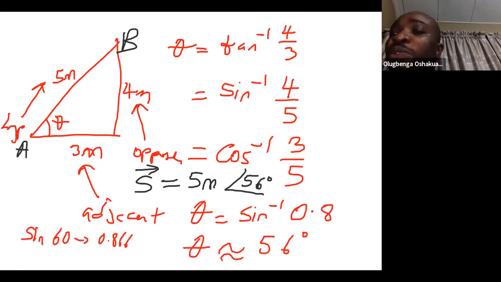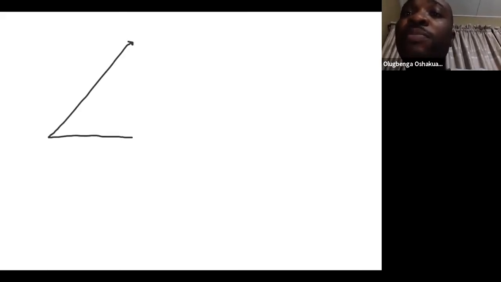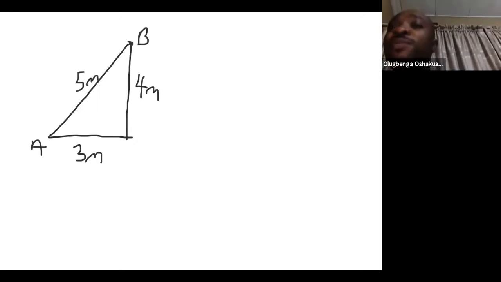Another beautiful way to describe it, instead of talking about 56 degrees, since sometimes 56 degrees may not be convenient, is to go back to our diagram where you travel 3 meters, 4 meters from A to B, and now knowing that the displacement has the magnitude 5 meters.